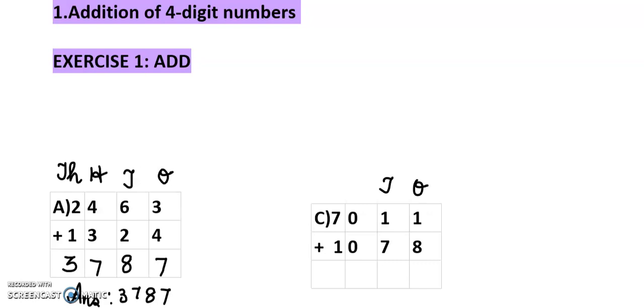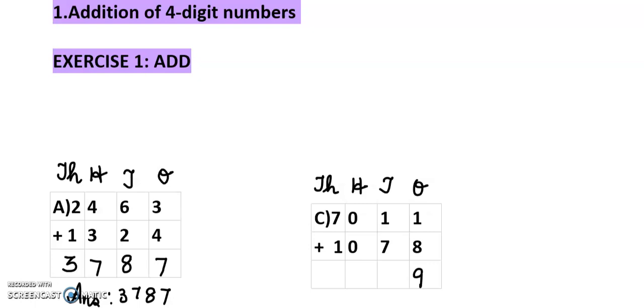Next one. First write the place values. Ones, tens, hundreds. Next 1000. So first we are going to start from ones place. So 1 plus 8 we are going to add. So which is the greatest number? 8 is the greatest number. So 8 in the mind, 1 in the fingers. 8 after 9.